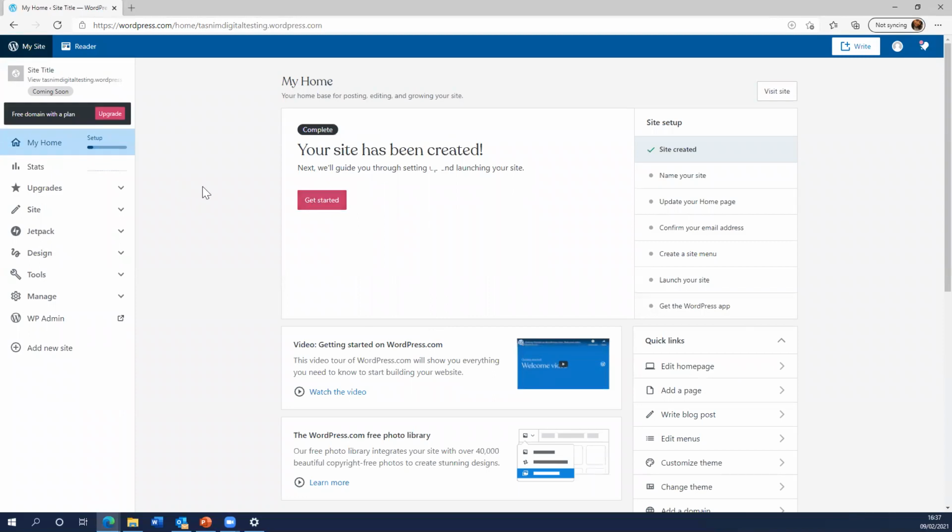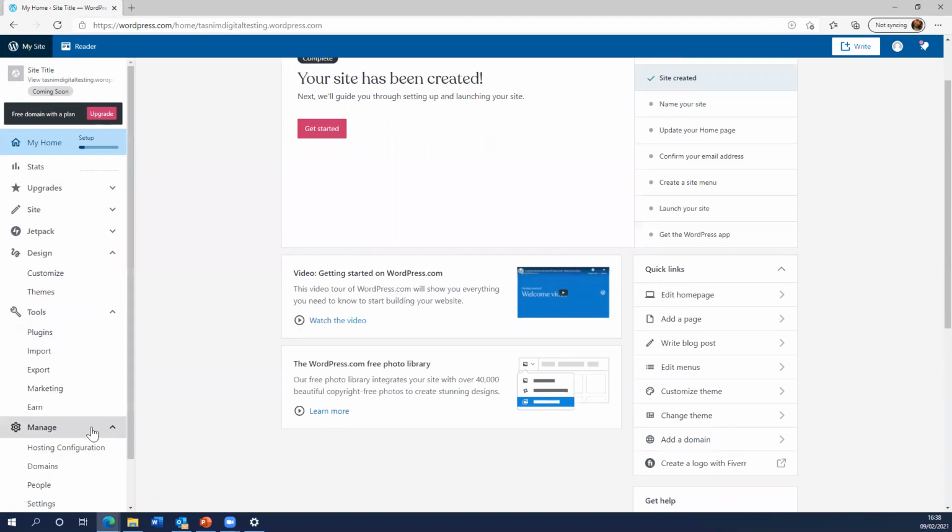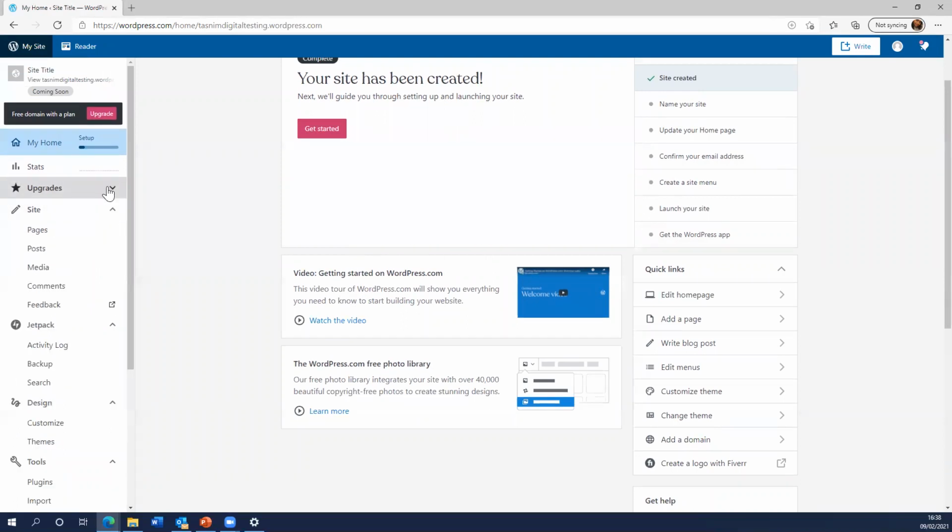Your site has been created. So on the side, you see the navigation bars. You can look at the design of themes, tools such as marketing, plugins. So, you know, different features that you may have on your website. It does look overwhelming, but when you get into it, it does make a lot more sense, and you will adjust to the layout of it.